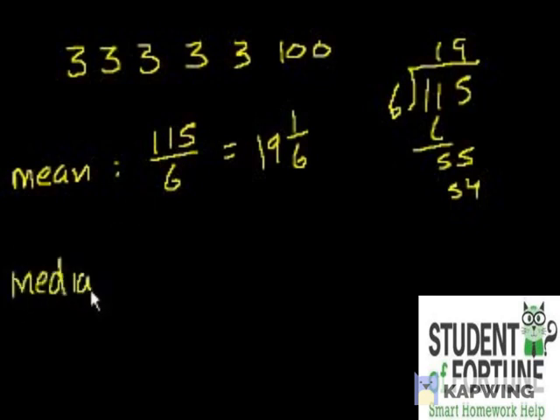The median. We already put these numbers in order, right? If I had given them to you out of order, you'd want to put them in this order, and then ask, what's the middle number? The middle two numbers, since I have an even number, are 3 and 3. If I take the arithmetic mean of 3 and 3, I get 3. And this is maybe a better measurement of the central tendency of this set of numbers, right? By taking the median, I wasn't so much affected by this really large number that's very different than the others.